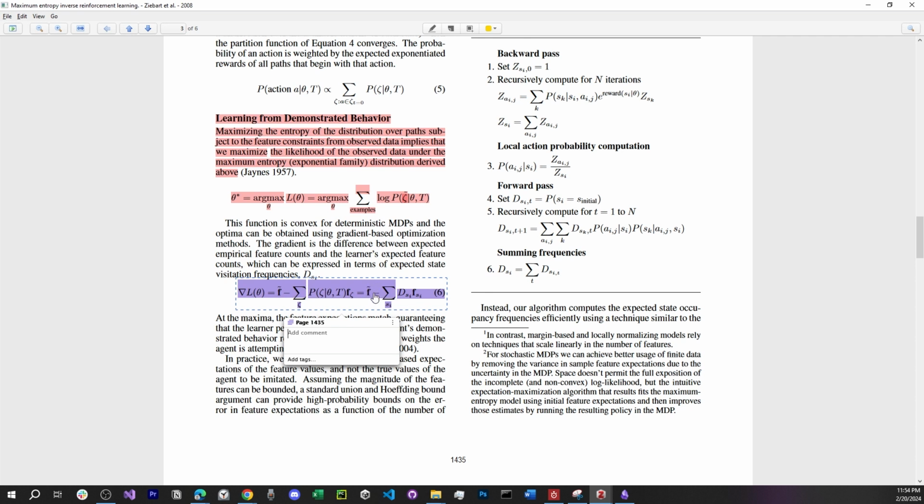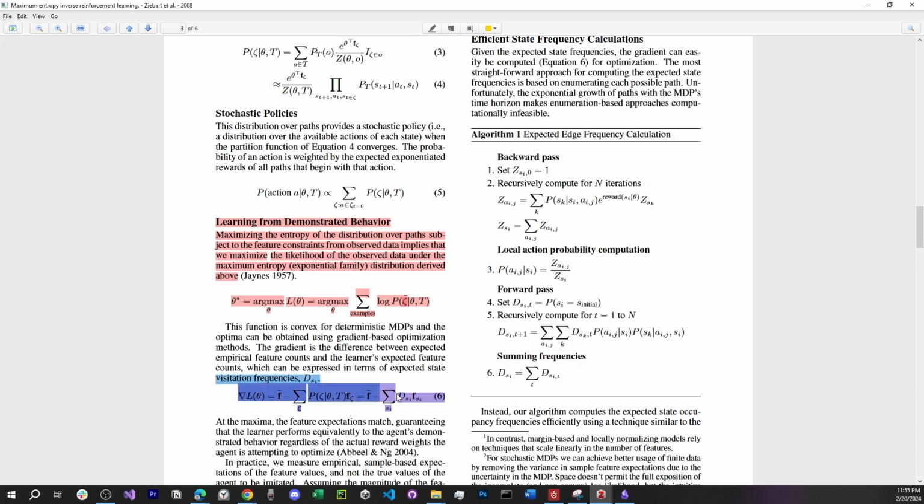So this F tilde is basically our expert's feature expectation. And we can simplify this by using something called a state visitation frequency, or D of S_i, which says what is the frequency that each state has been visited. If I multiply this by the feature of that state, I basically reach this thing. So this is a gradient step in our problem.